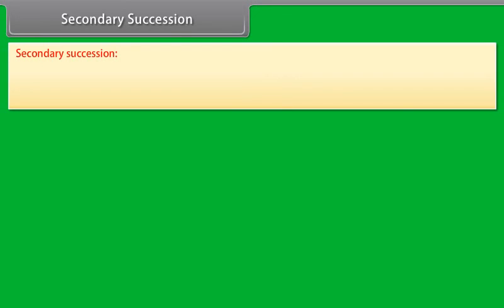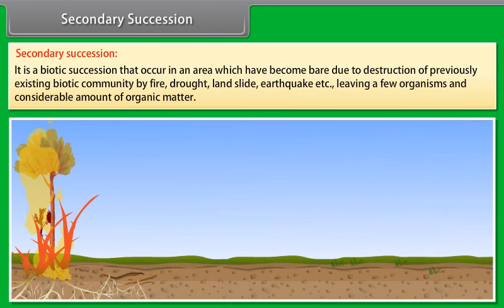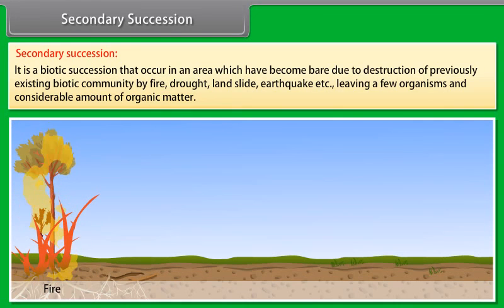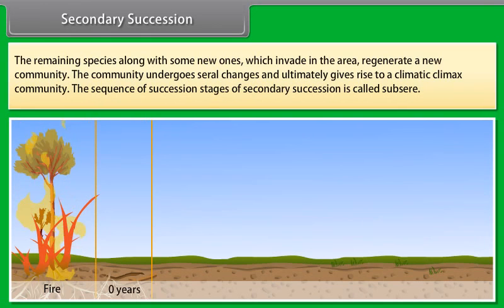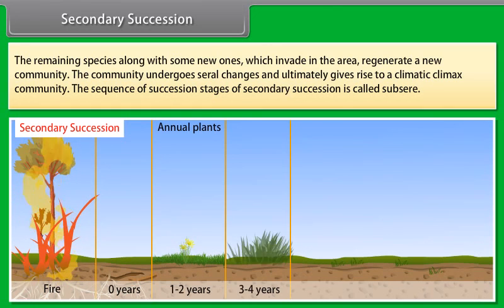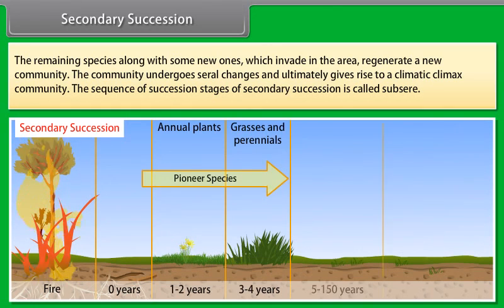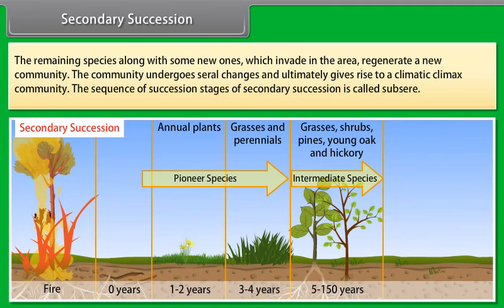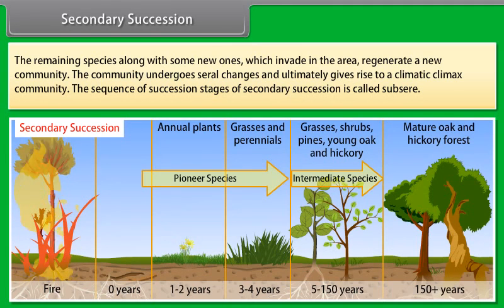Primary succession. It is a biotic succession that occurs on a substratum like bare rock, lava sediments, sand dunes, a new island exposed out of the sea, or a newly developed lake or pond, etc. Such a substratum is quite hostile to first life or prior community. Under such conditions, only a few simple and hardy organisms survive. The sequence of succession stages of a primary succession is called prisere.